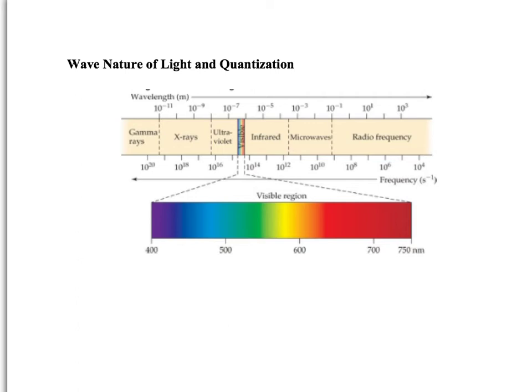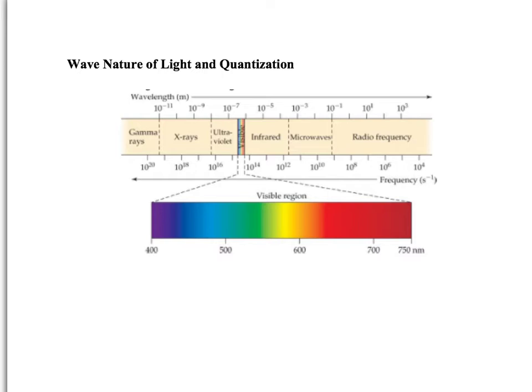So this is our first introduction to our new unit on atomic structure and periodicity. We're going to introduce these topics by first understanding where the current model and understanding of the atom came from, where it arose from. And we're going to talk about first the wave nature of light and quantization.